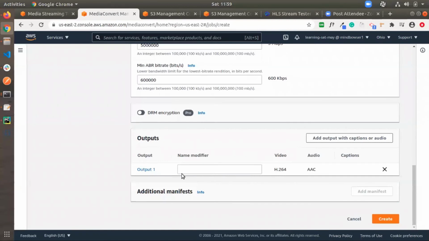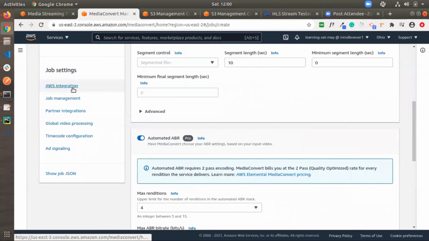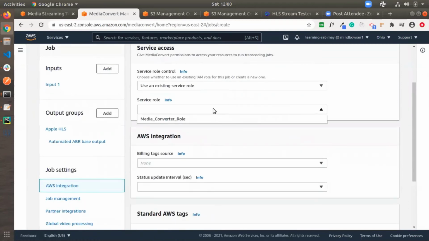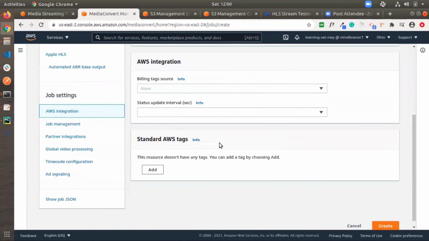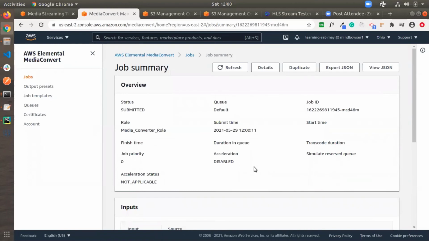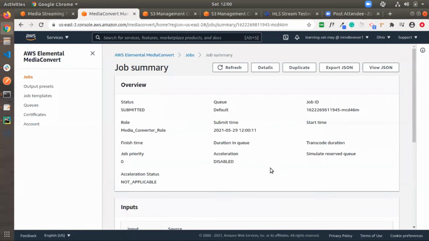So here we don't need to select the preset. So I'm adding here the name modifier, /ABR. Same as before, we need to apply this role. So I applied this and submitted. So I have submitted it; you can see the status is submitted.